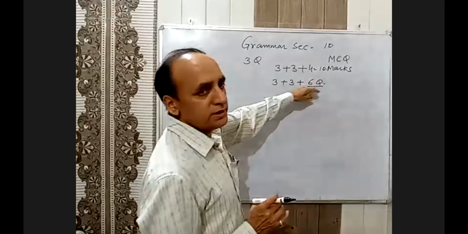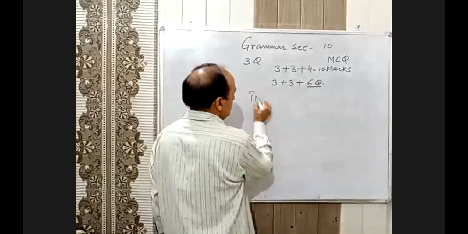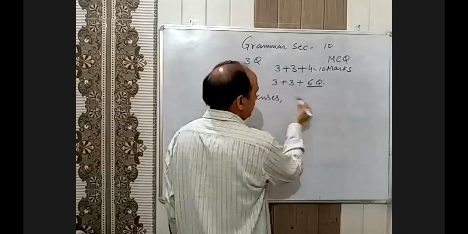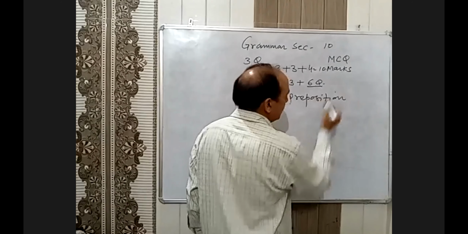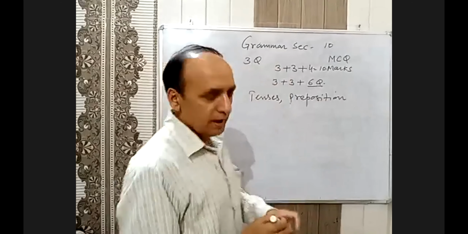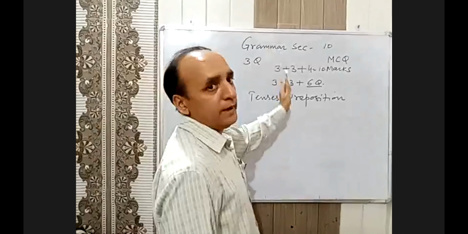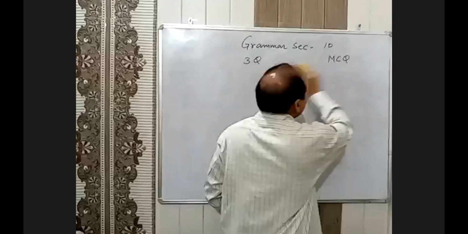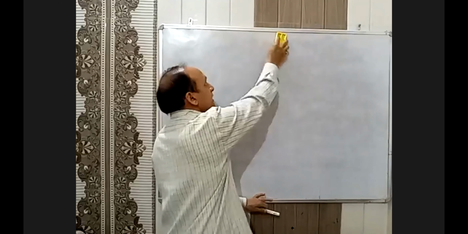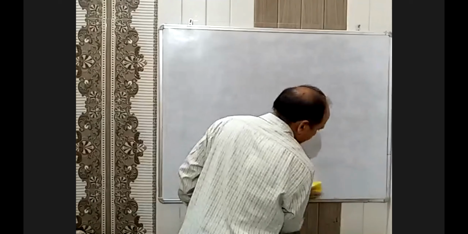Your reported speech, fill in the blanks, and multiple choice. Maybe anything, maybe tenses, prepositions, determiners, articles, and all. And your passive voice, reported speech, and all this. This will be your grammar section according to the board pattern. Now let's start with the new topic. This many grammar topics will be covered, and let's start with another topic. Okay. Now letters.